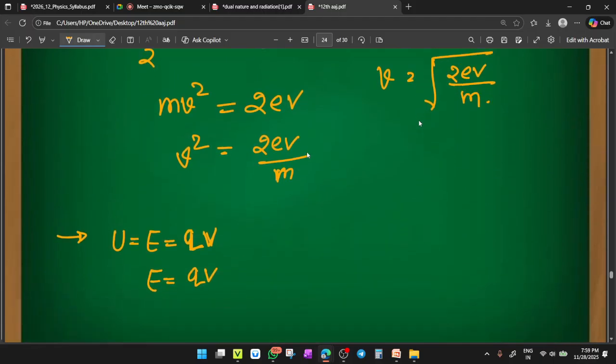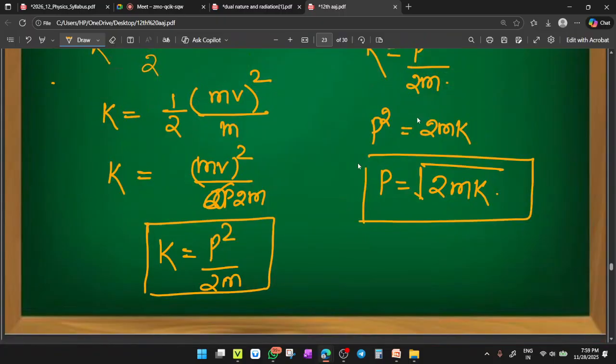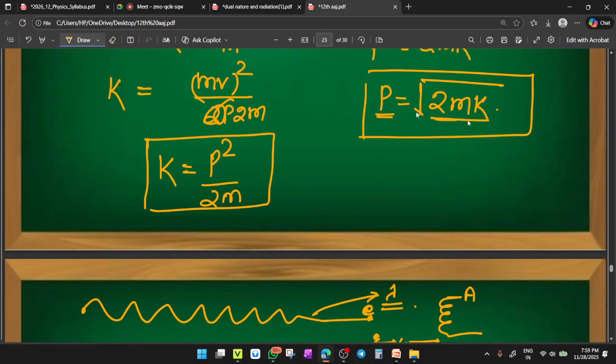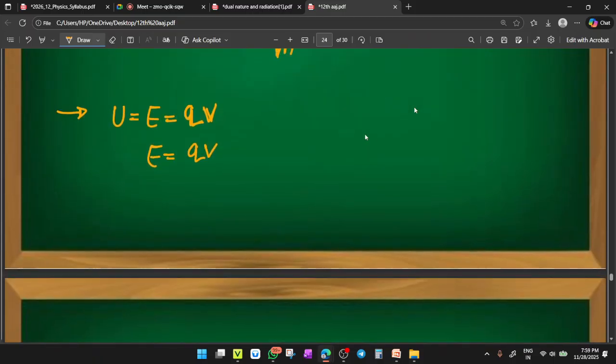First, energy is given in the form of potential. So we know that the electrostatic energy, U, equals Q into V. Suppose the charge is Q and it is accelerated through V volt, then your energy equals Q into V. Clear? Second case, momentum P equals under root 2mK.